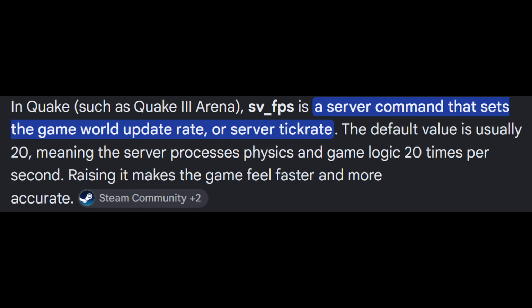Early on I had the SVFPS value set to a low number. It's saying how many times per second the server runs physics calculations and updates game logic. I increased it to 200, that made the steps the agent could take in a second significantly larger, since it got information from the game much faster.